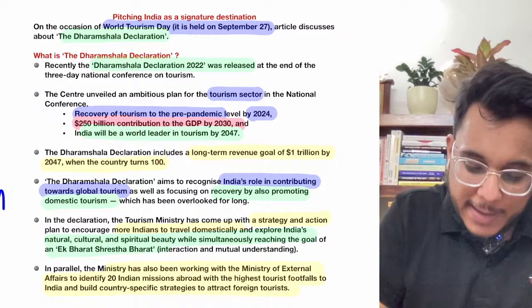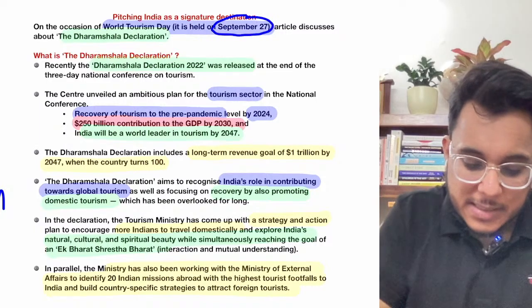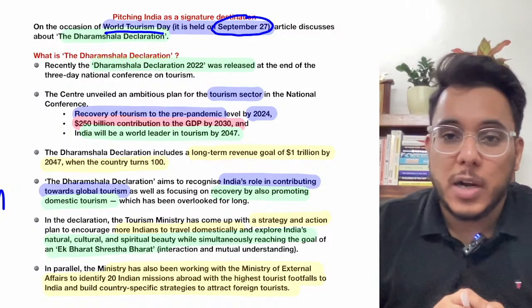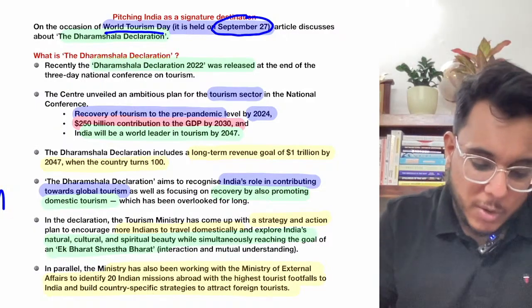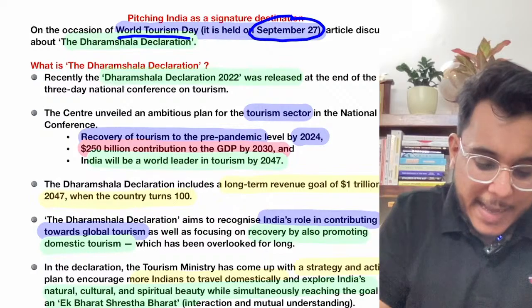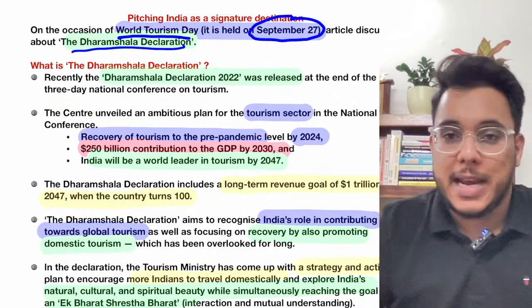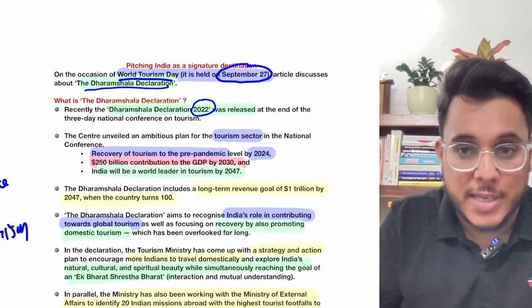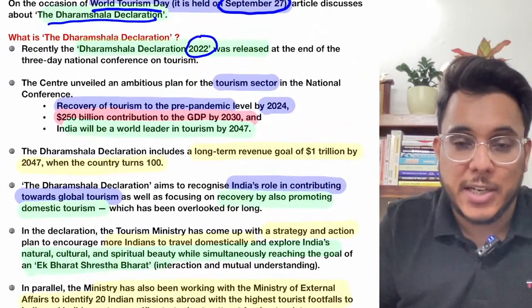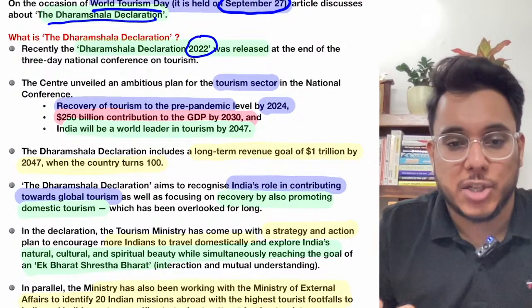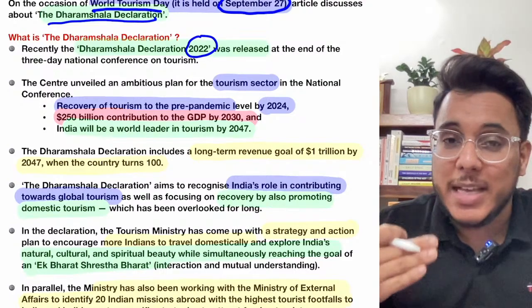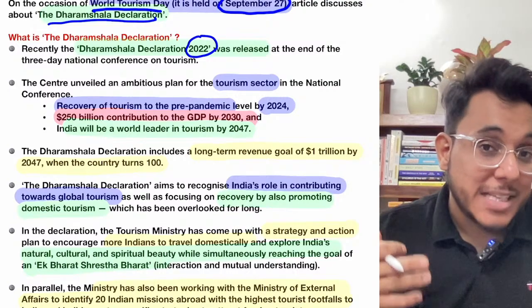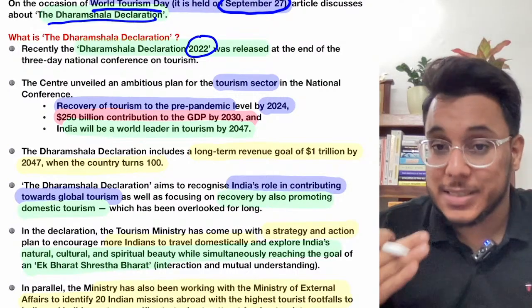Now see, today, September 27, is celebrated as World Tourism Day. And on World Tourism Day, this article is talking about the Dharamshala Declaration. The Dharamshala Declaration 2022 was recently released. What this Dharamshala Declaration is all about is promoting the tourism sector of India, so that the tourism sector can be a major engine in India's GDP.